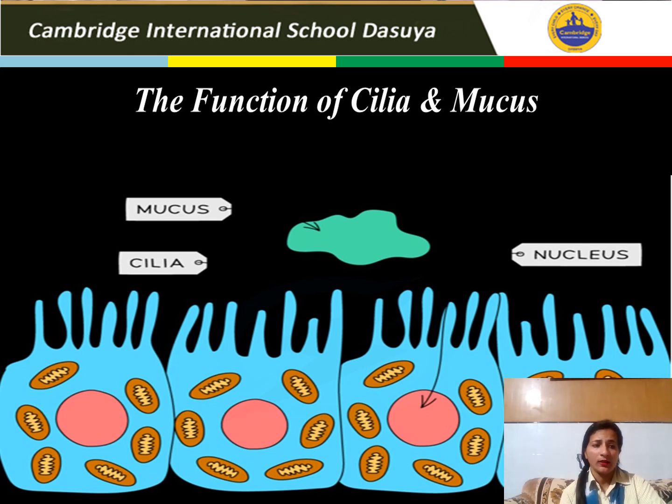Here you can see the function of cilia and mucus. The passages down to the lungs are lined with ciliated epithelial cells. These cells are called ciliated cells, having tiny hairs on the end of them that push mucus up the passage towards the nose and throat, where it can be removed. Mucus is made by goblet cells, which are shaped like cups. The mucus traps particles and pathogens like bacteria, viruses and dust, and prevents them from getting into the lungs and damaging cells there.